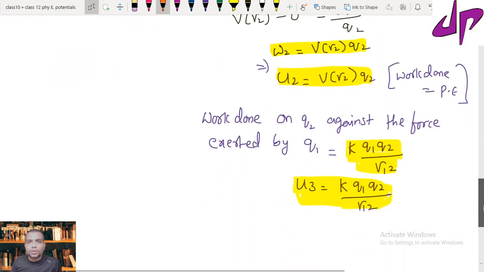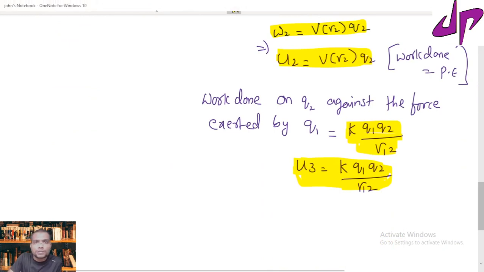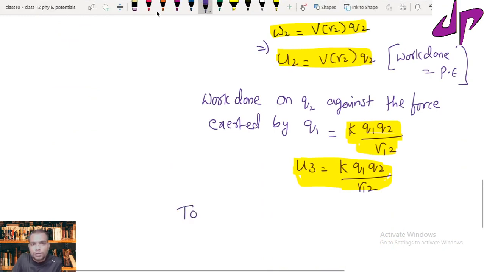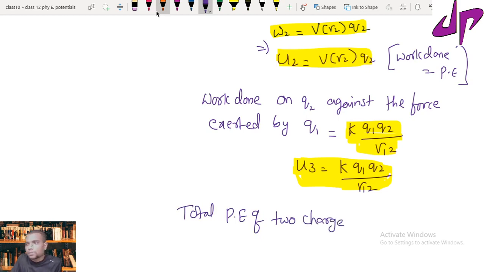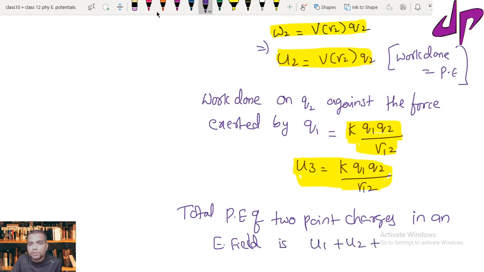So here the total potential energy of two point charges in an electric field is U1 plus U2 plus U3, which equals U. That is the total potential energy.